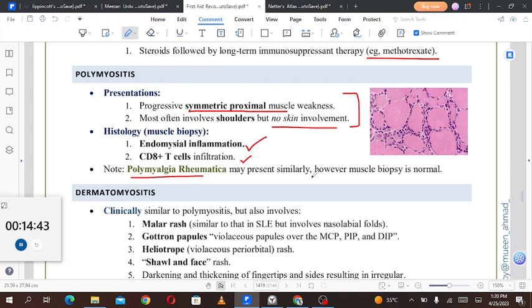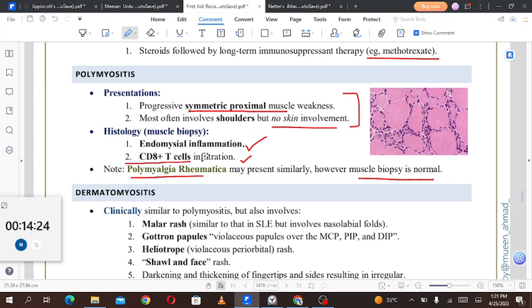Polymyalgia rheumatica may present similarly. Okay, so polymyalgia rheumatica can also present similarly. I guess I was confusing that with systemic lupus. So polymyalgia rheumatica can also present with symptoms similar to polymyositis. However, muscle biopsy is normal in polymyalgia rheumatica, while in this case you will find the CD8 positive infiltrates.